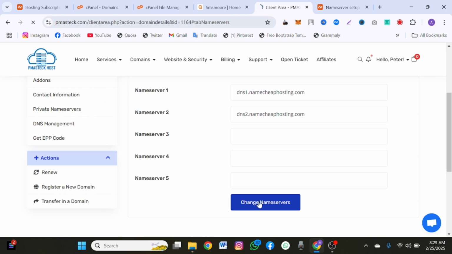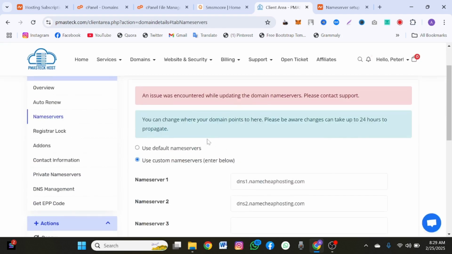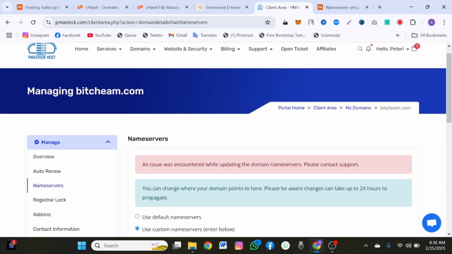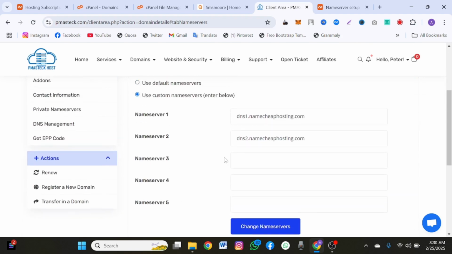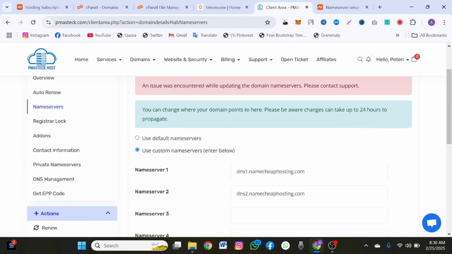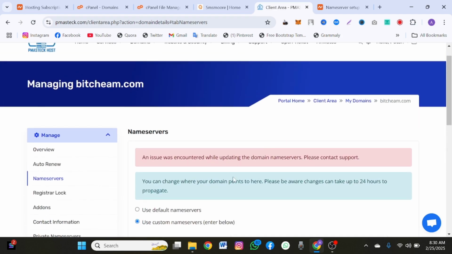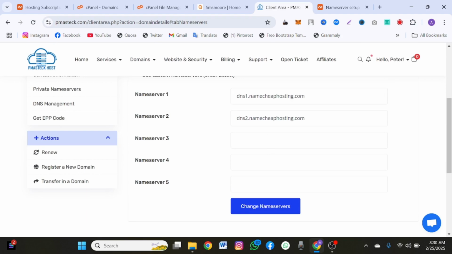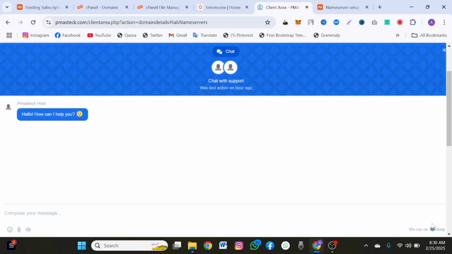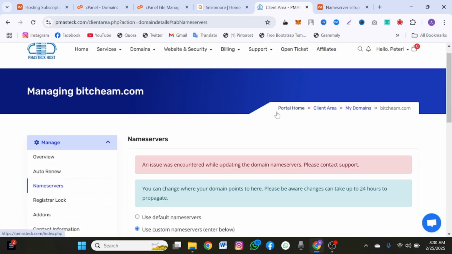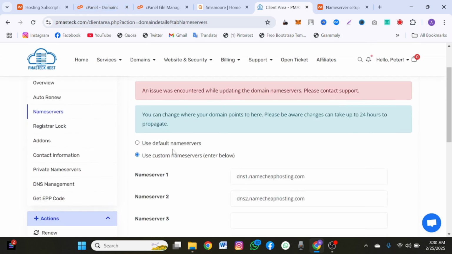Once you click on change name server, it's going to reload and save. It says an issue occurred, but it has actually worked. It will take 24 hours to propagate. As you can see, it has actually worked, and we have it here. So ignore the error because it has worked. There's no need to contact support. But if yours did not work, then you have to contact your live chat support or whatever support you are using. Okay. So now, with that being said, we have connected this.